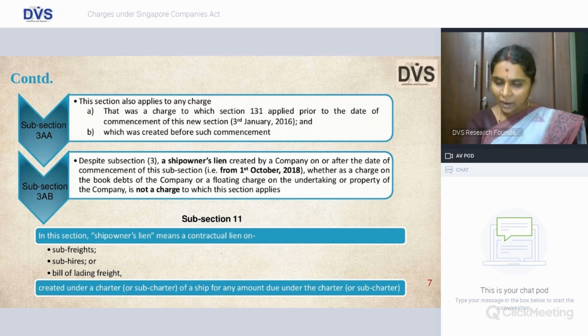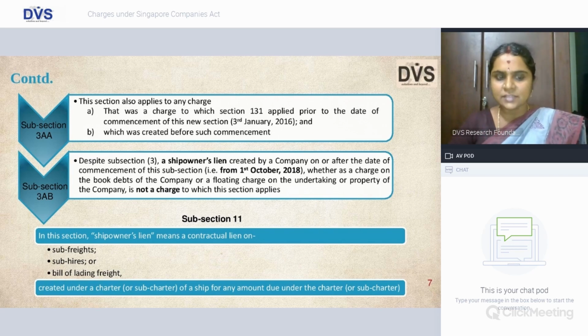So, after this particular section is notified, if a ship owner lien is created, whether it is a charge on receivables or a floating charge, it is not a charge to which this section applies because ship owner lien is